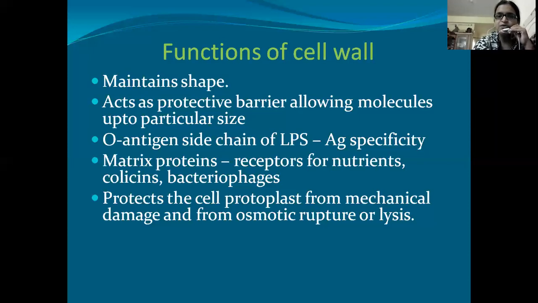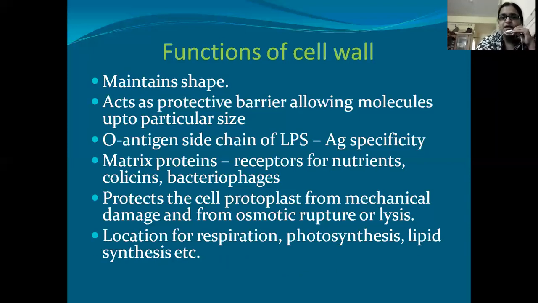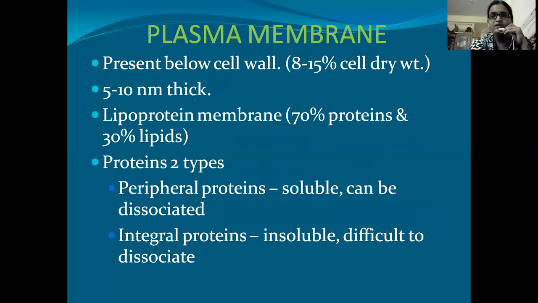and it protects the cell protoplasm from mechanical damage and from osmotic rupture or lysis. If there is no cell wall, the cell cannot be protected from osmotic pressure or other pressure. So this cell wall is protecting the cell from osmotic lysis or mechanical damage, and it is a location for respiration, photosynthesis, lipid synthesis, etc. So this cell wall is acting as a site where processes like respiration, photosynthesis, etc. can take place. Now coming to the plasma membrane.